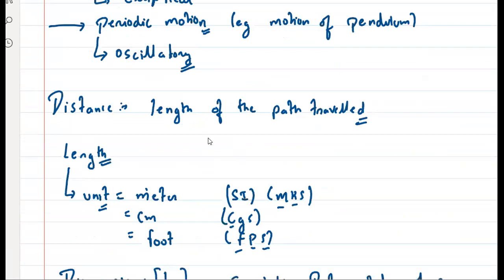Scalar quantity. Exactly. So distance is a scalar quantity. Clear है? सबको समझ में आ गया ये? Yes, sir. Yes, Shivansh, magnetism is also a vector quantity. ठीक है, हम लोग देखेंगे.